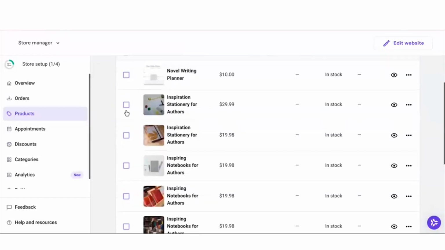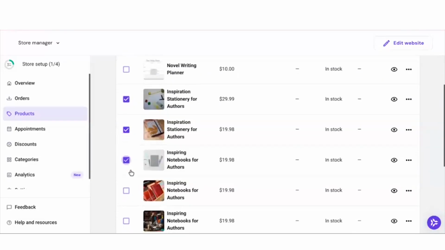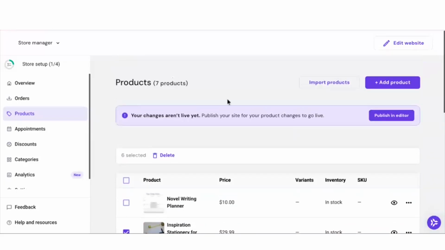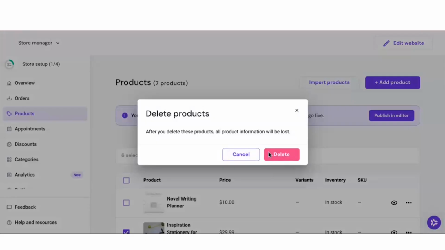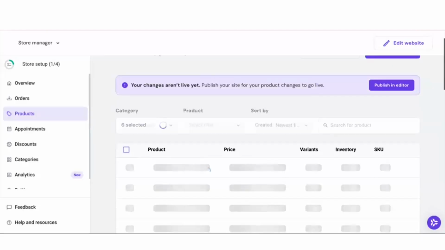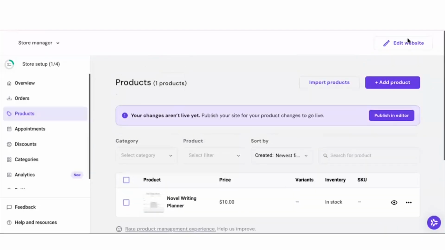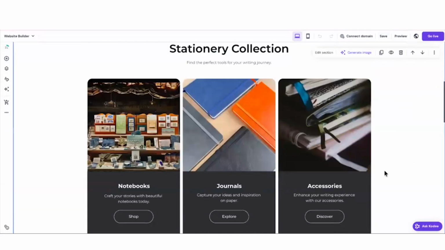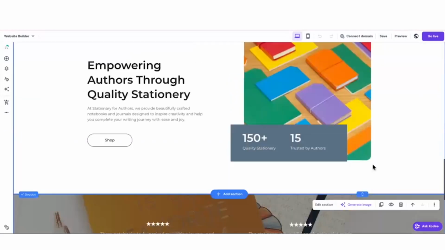Go ahead and delete the other products that the AI created for you, but they're great ideas, so consider making them for sure. I'll just click delete, and then it should just be your product here. Then click edit website, the top right, and then you're just going to design your homepage. So Hostinger is what you see is what you get. This is our product for sale right here.